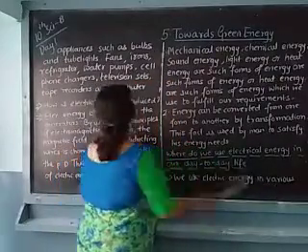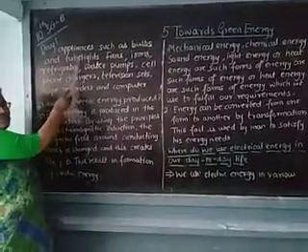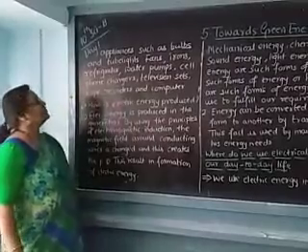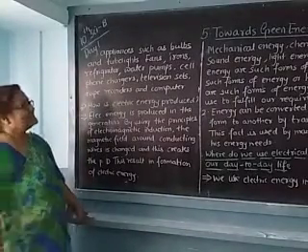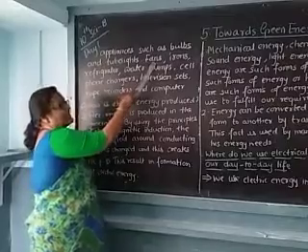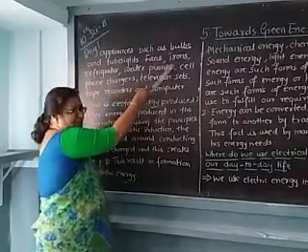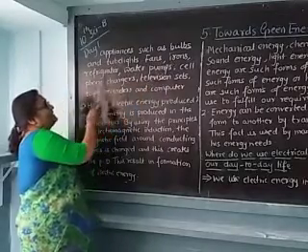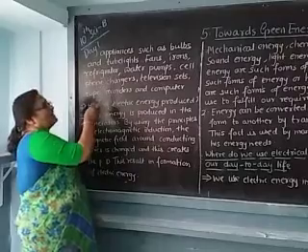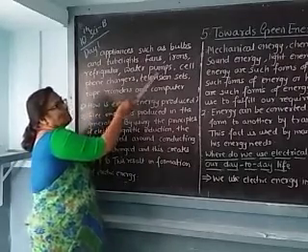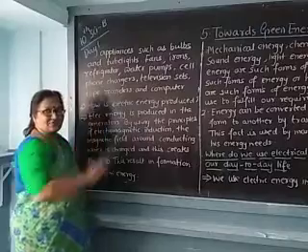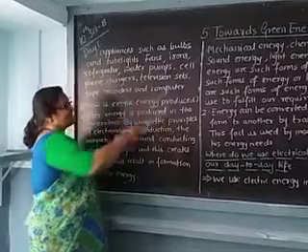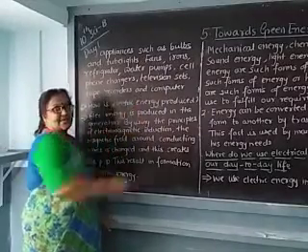We use electrical energy in various appliances, as given here, such as bulbs. To light the bulbs and tube lights, we use this energy. To run the fans, we use this energy. To iron the clothes, to heat the iron, we use heat energy. Also to run refrigerators, water pumps, cell phones, which are very useful nowadays, chargers, television sets, tape recorders, and computers.